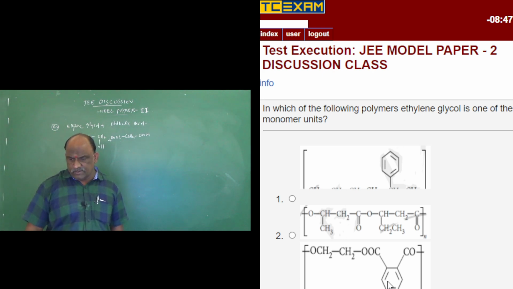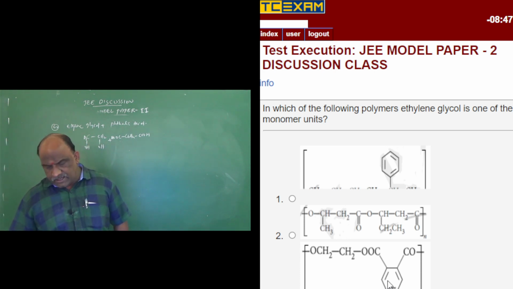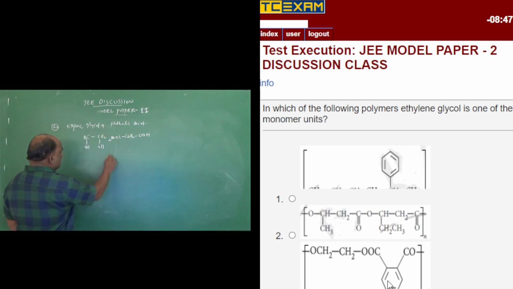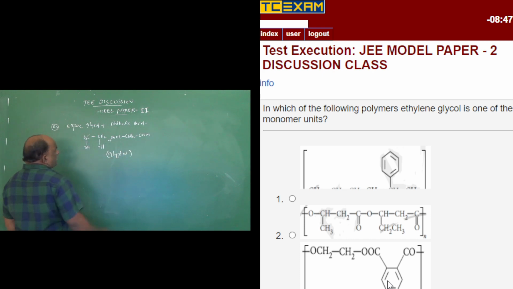So the answer is given. What about the CH2OH CH2OH? Here, my dear students, this is a polymer. The polymer is called glyptol, because from the OH, water will be eliminated like this.